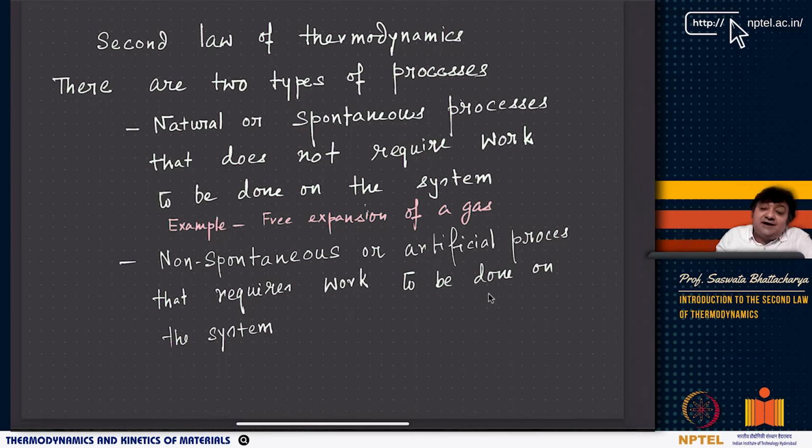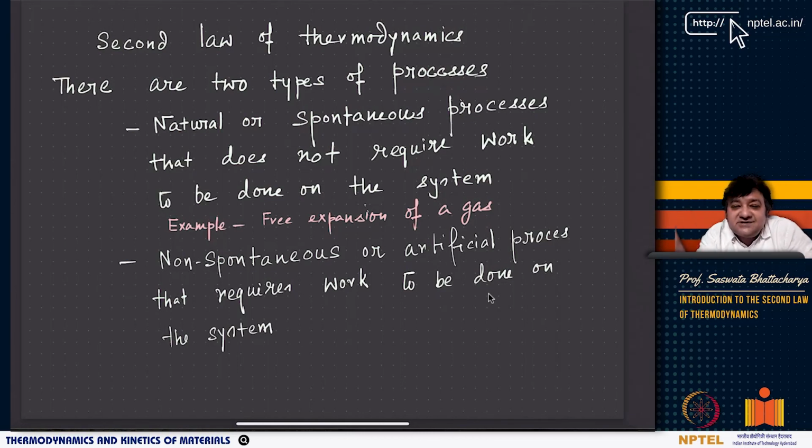Non-spontaneous is if the heat had to be made, means if we could use a mechanism to make the heat flow from the cold body to the hot body. For example, when I am talking about air conditioning, think of a very hot summer. You are sitting in a room and the surroundings are really hot, like 40 degrees Celsius. If you do not have any air conditioning, your temperature also has to go towards 40 degrees Celsius, a huge volume surrounding. So ultimately, the room temperature should also settle to something like 40 degrees Celsius, in contact with the surroundings.